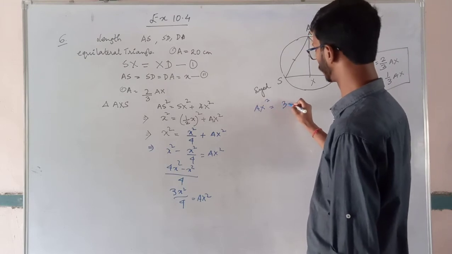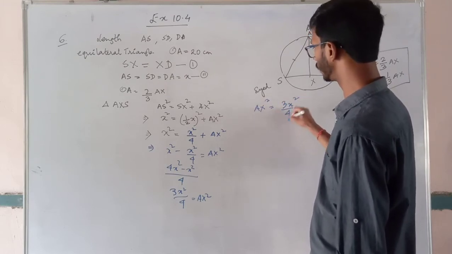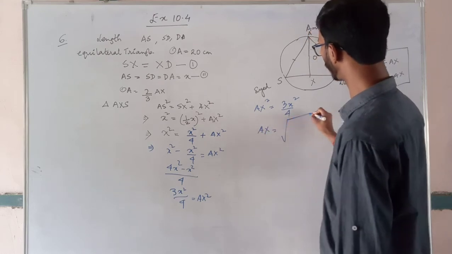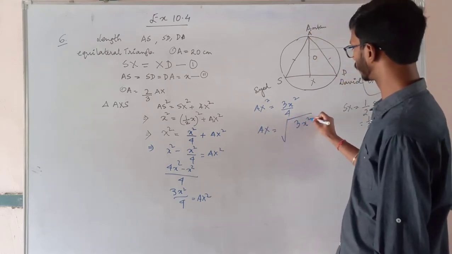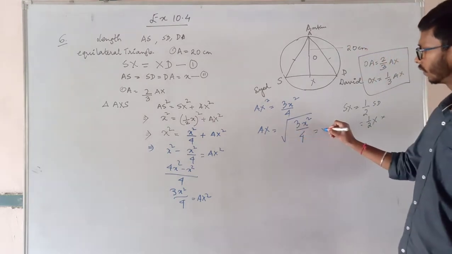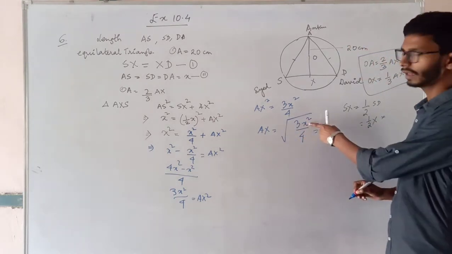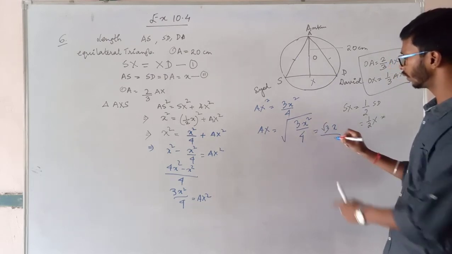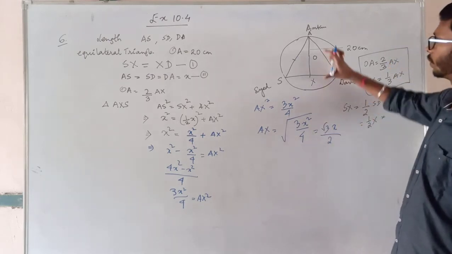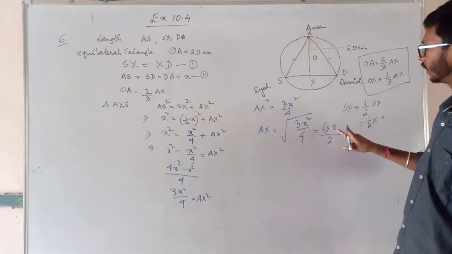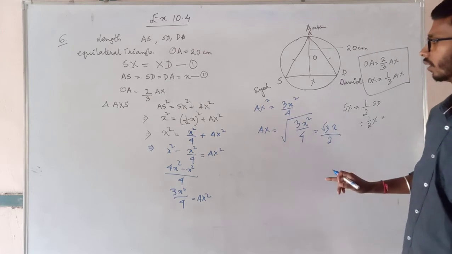So AX is equal to root over 3x square by 4. We will get root 3, and now the x square and the root cancel to give x. The square root of 4 is 2. So AX I got as root 3 into x by 2.